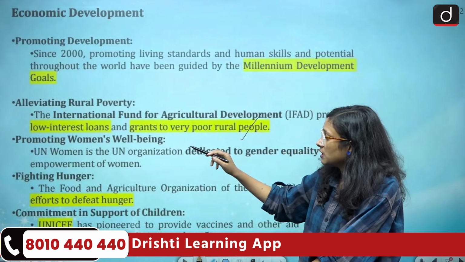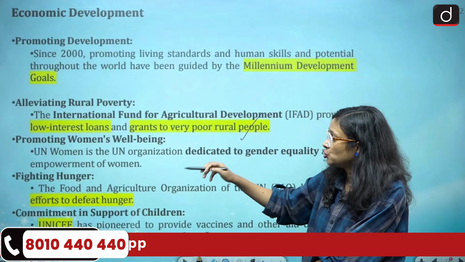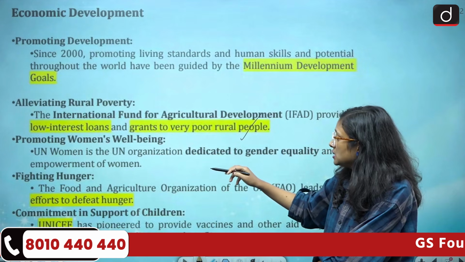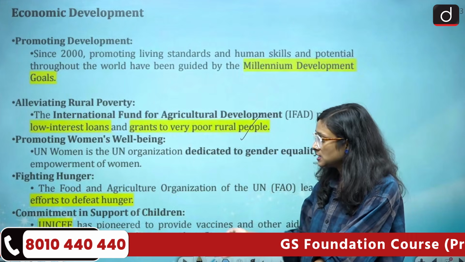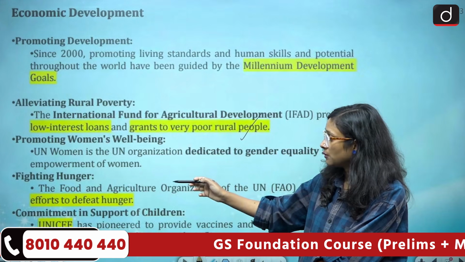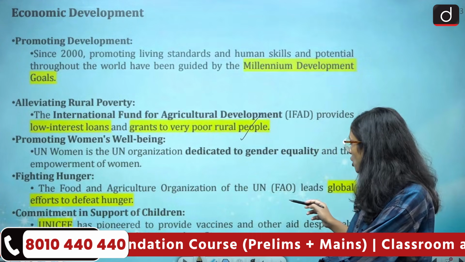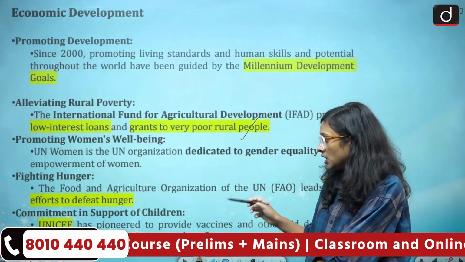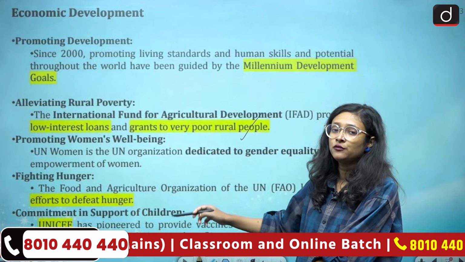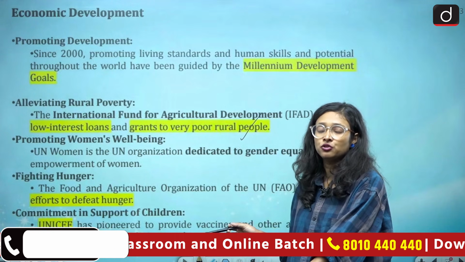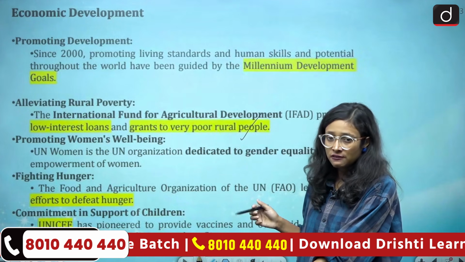And promoting women's well-being, UN has a separate agency which is called UN Women, and this organization is dedicated to gender equality and empowerment of women, as the name suggests. Then we have another thing which is about fighting hunger. So the Food and Agriculture Organization, in short FAO, leads the global efforts to defeat hunger. And then we have the commitment in support of children. For this we have UNICEF, and you can see the contribution of UNICEF in terms of children's education and their overall holistic development.